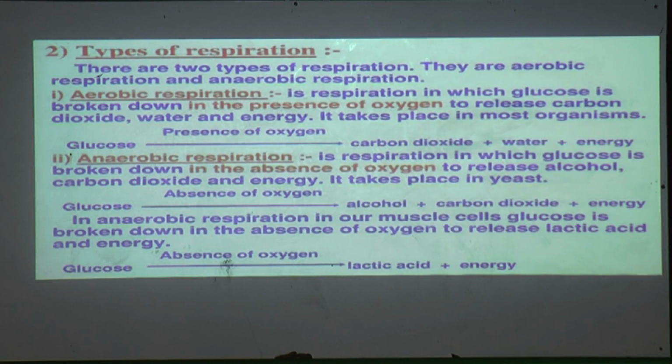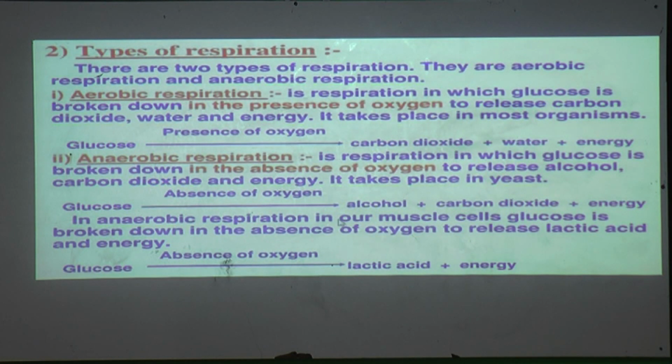So this is the difference between aerobic respiration and anaerobic respiration. What is the difference? In aerobic respiration, the presence of oxygen is important. Anaerobic respiration can be possible in the absence of oxygen. After aerobic respiration, we get carbon dioxide, water and energy, that is, glucose is broken down into carbon dioxide, water and energy. And in anaerobic respiration, glucose is broken down into alcohol, carbon dioxide and energy.